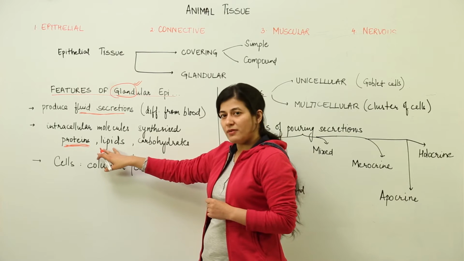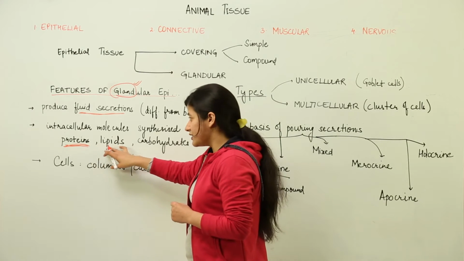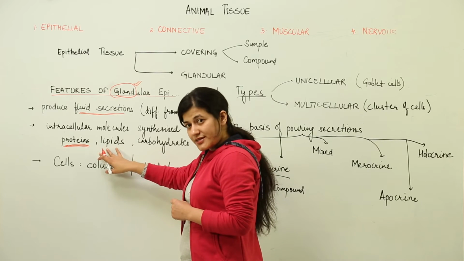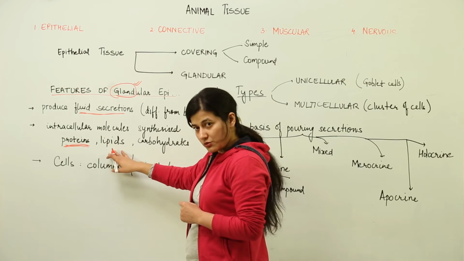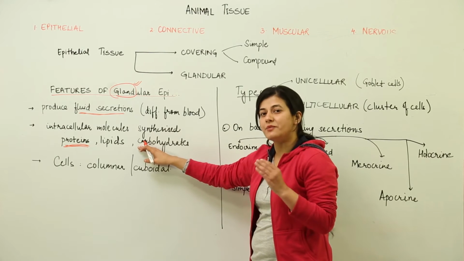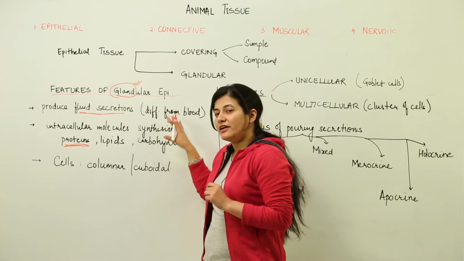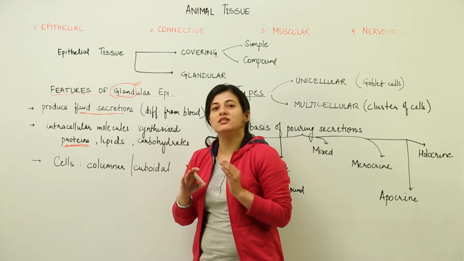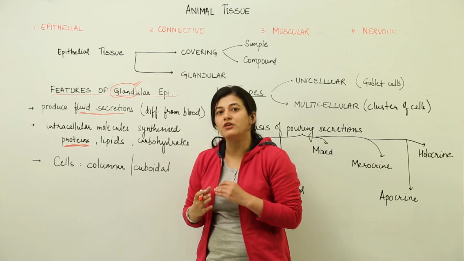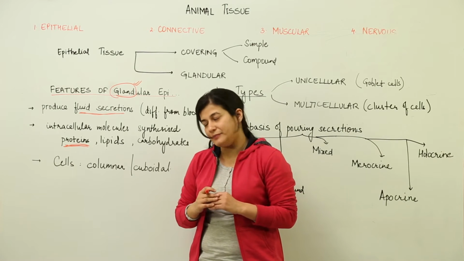You must have heard about the adrenal gland secretions that are corticoids. They are secreted by the glandular cells and are lipid molecules basically. And then we have carbohydrates and protein derivatives that are present in our salivary glands. So you see that the glandular epithelium, because of its secretions, has a very specific role to play in the entire physiology of an animal.